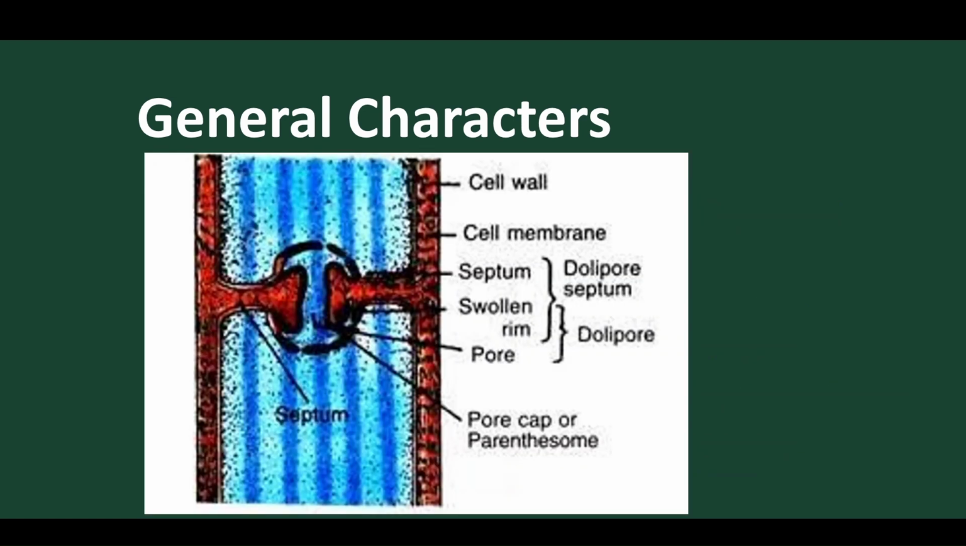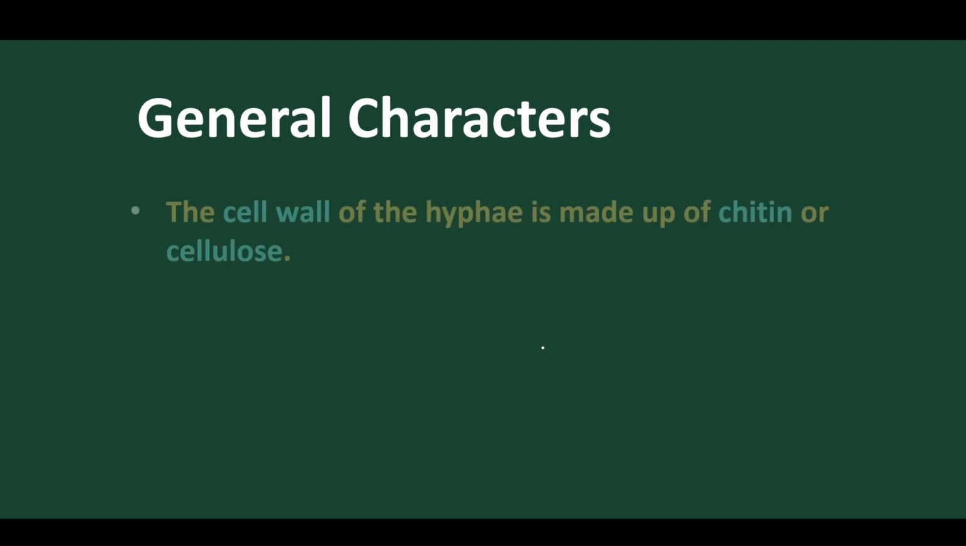So here you find the Dolipore septum. This is the septum, and we find the swollen rims present here. These swollen rims are called the parenthesome, and this is the modified form of the Dolipore septum present in Basidiomycetes.